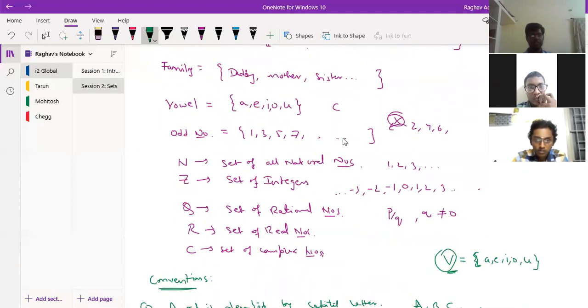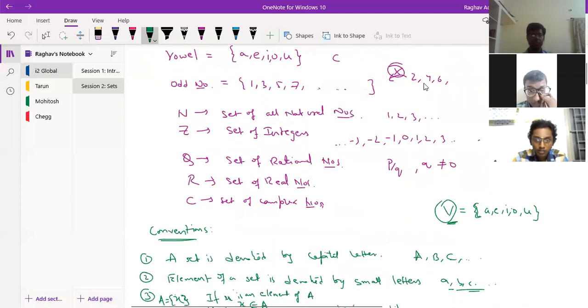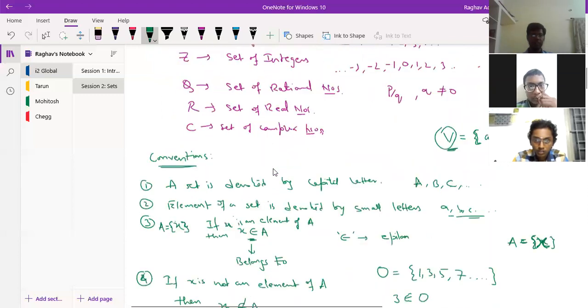Odd numbers, again, it's a set. But 2, 4, 6, they are not part of this set. And there is the set of natural numbers. Yes, these are generally the sets which we come across in mathematics.